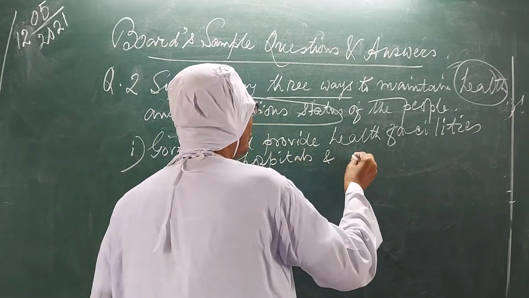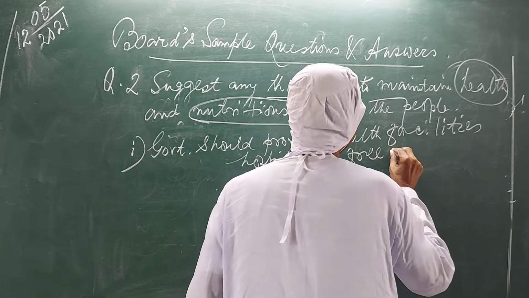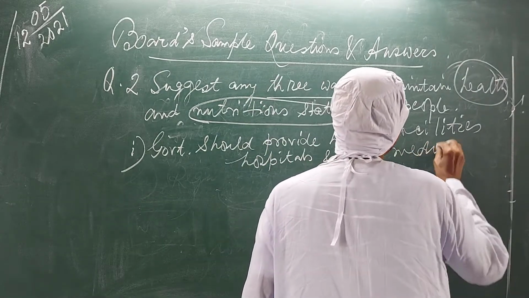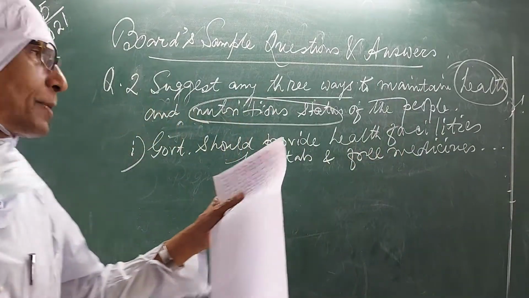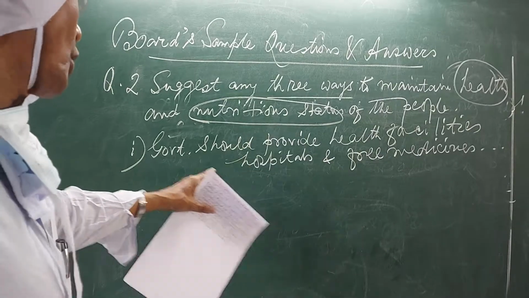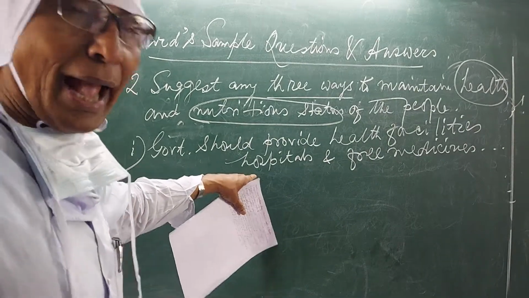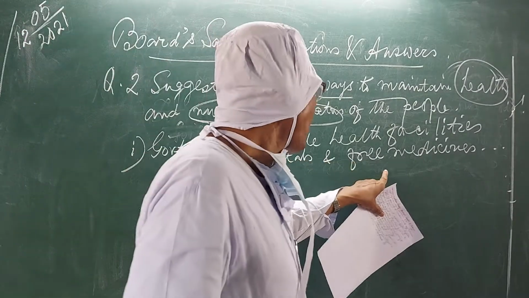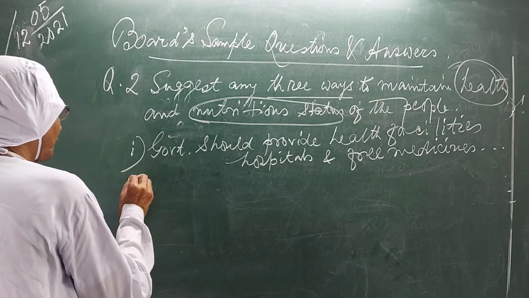And also providing free medicines to the poor. These are processes. In order to provide health facilities, government should establish sufficient amount of hospitals and also provide free medicines to the poor as and when needed.